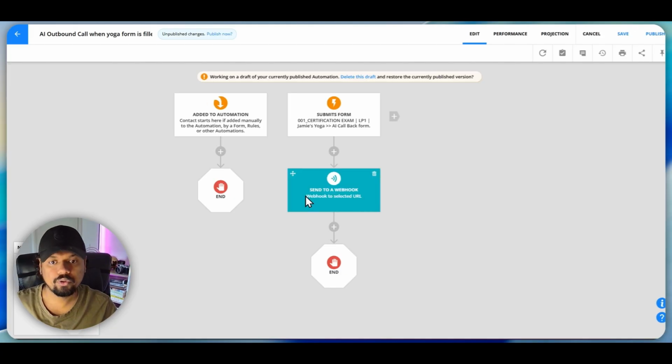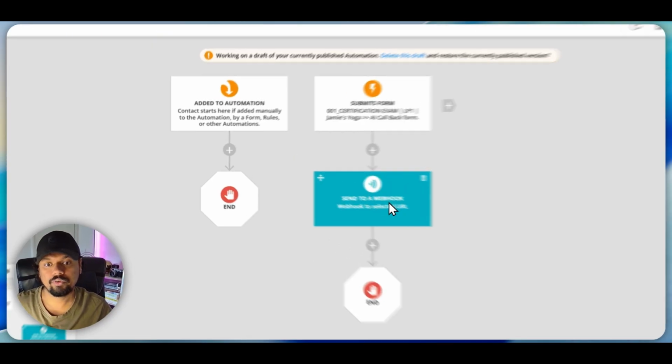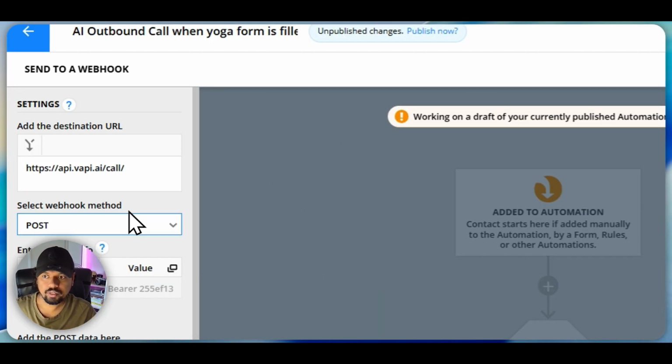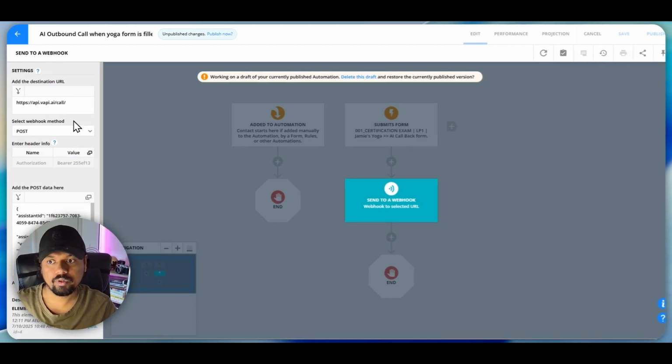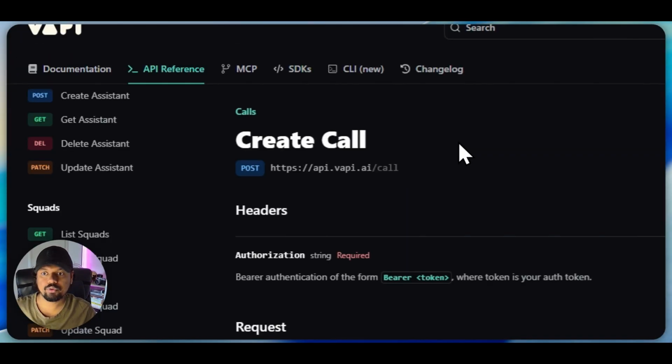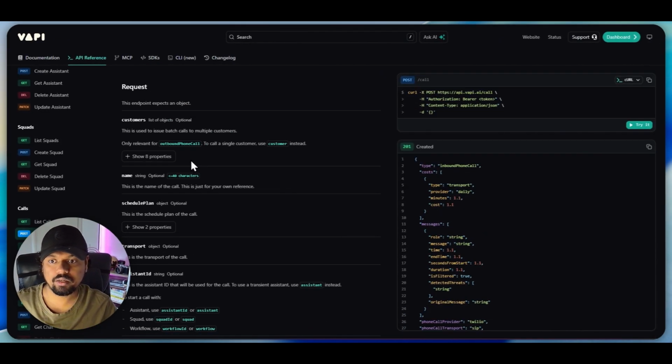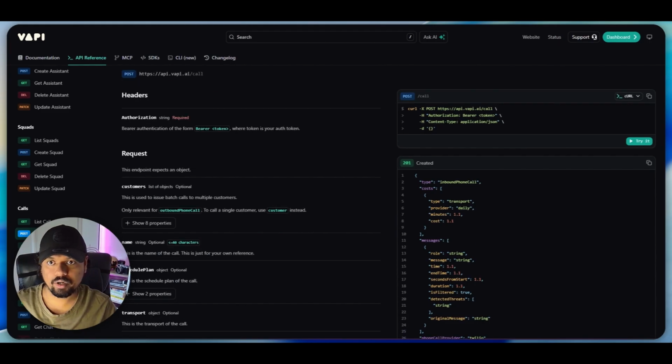And now we are going to go into the webhook itself. This is the main part of this automation. And this is what is making that outbound call using Vapi API calls. So if you go inside, you can see I'm sending a post request to this specific URL. So if you want to know more about this, you can go into Vapi API documentation and you can find how you can use the create call endpoint, and all the details that you need are here.